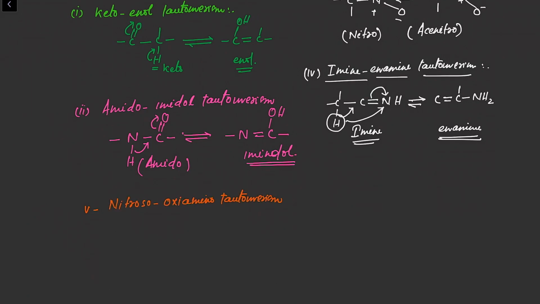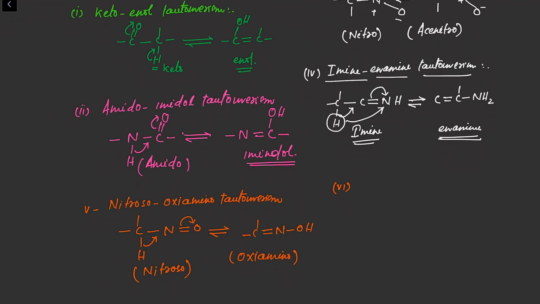Check the concept. This is the nitroso group with an alpha hydrogen atom. What will happen? A simple conversion will happen, right? This is the oxyamino form, and this is your nitroso form. So in this type of tautomerism, the nitroso group converts into the oxyamino form.